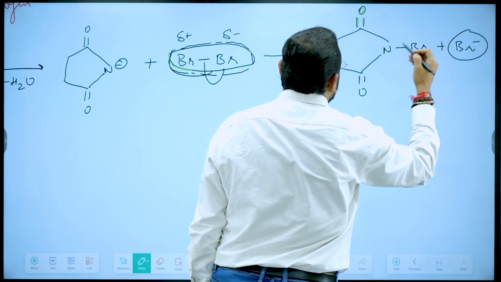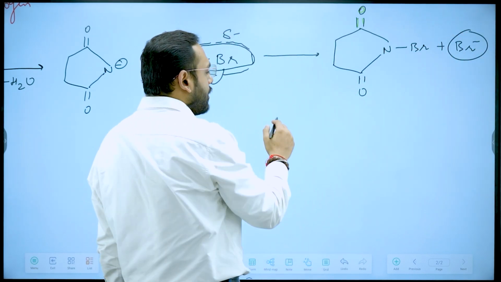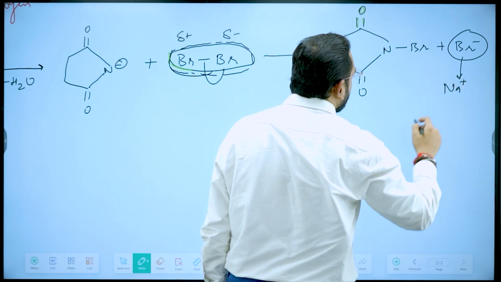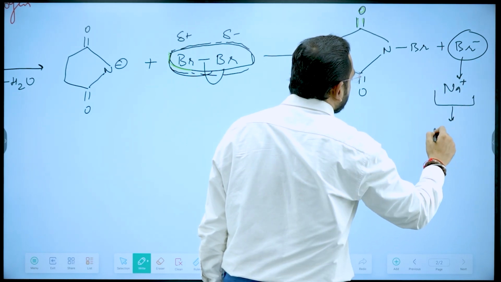Now this Br minus will react with Na present in the solution. So this will go with Na present in the solution and form NaBr.